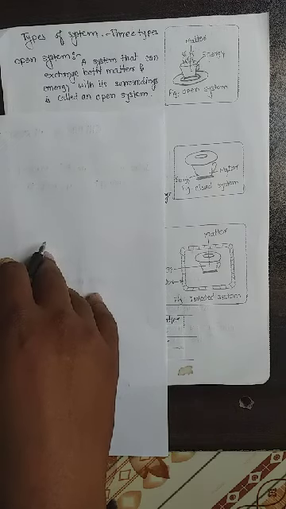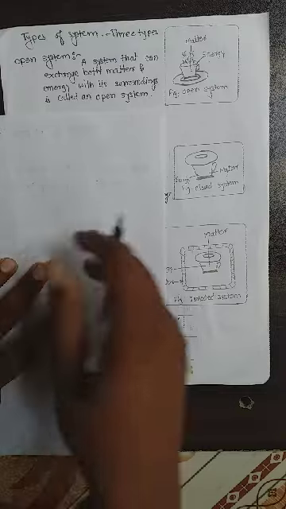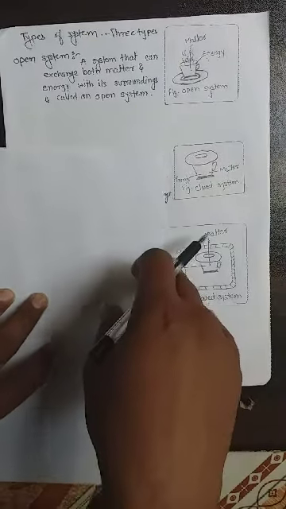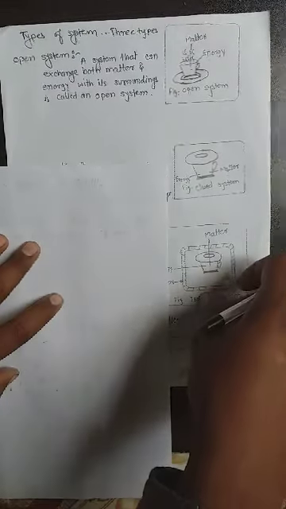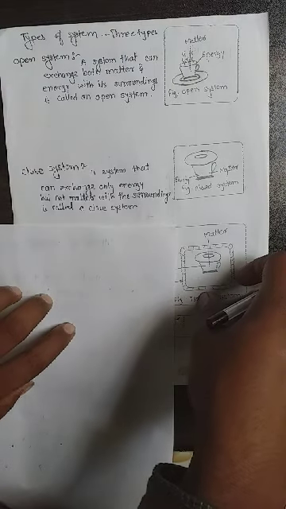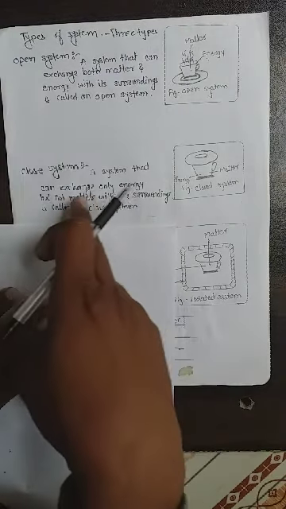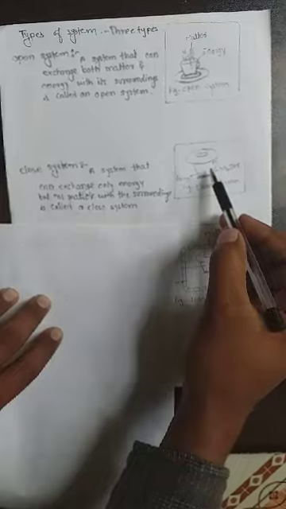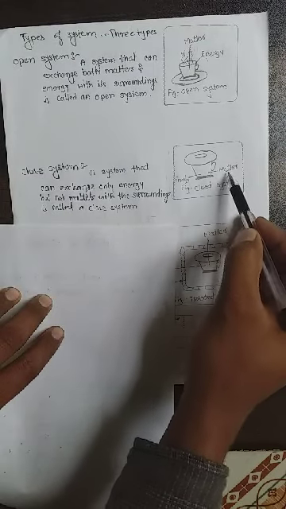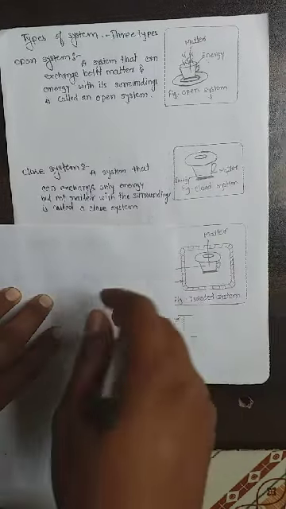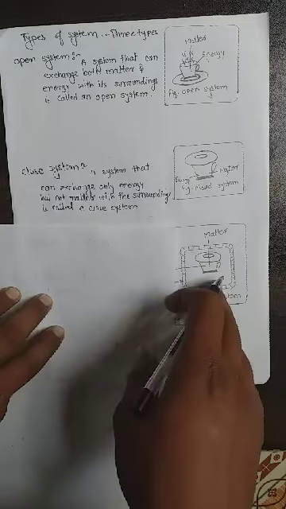Such a system exchanges only energy, not matter, and is an example of a closed system. A system that can exchange only energy, not matter, with its surrounding is called a closed system.